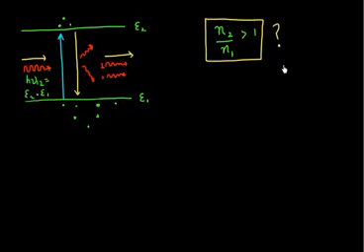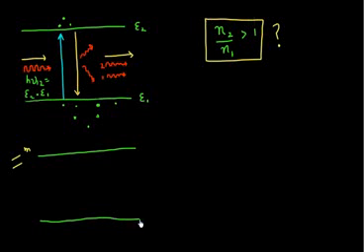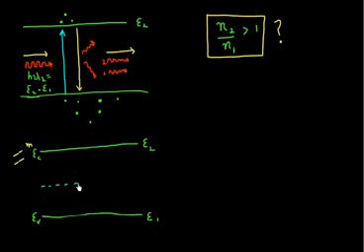This is pretty non-intuitive, and let me illustrate that by taking the case of a semiconductor in equilibrium. So I'm not applying any external voltage to it, and I can draw the conduction and valence band. I can denote my conduction band by E2, and my valence band as E1. Since I'm in equilibrium, I have the freedom to draw my Fermi energy level. So let me draw this Fermi energy level in the middle using this dotted blue line.